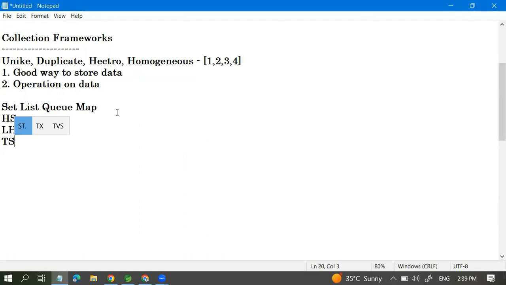The same goes for list. List has implementation classes like Vector, Stack, LinkedList, and ArrayList. These are the implemented classes of the list. If you talk about the queue, it has ArrayDeque. Every class has its own behavior and its own way of storing the data.